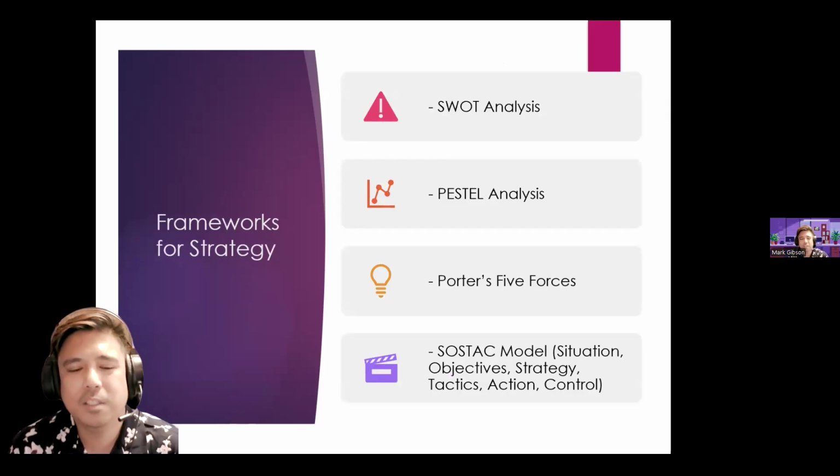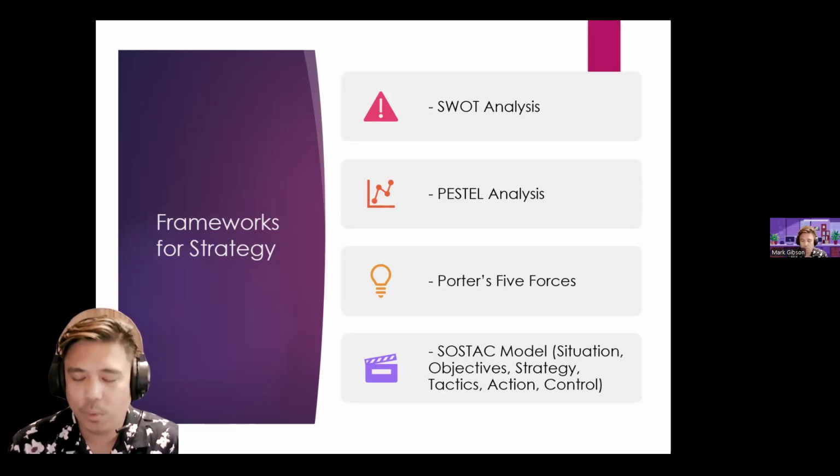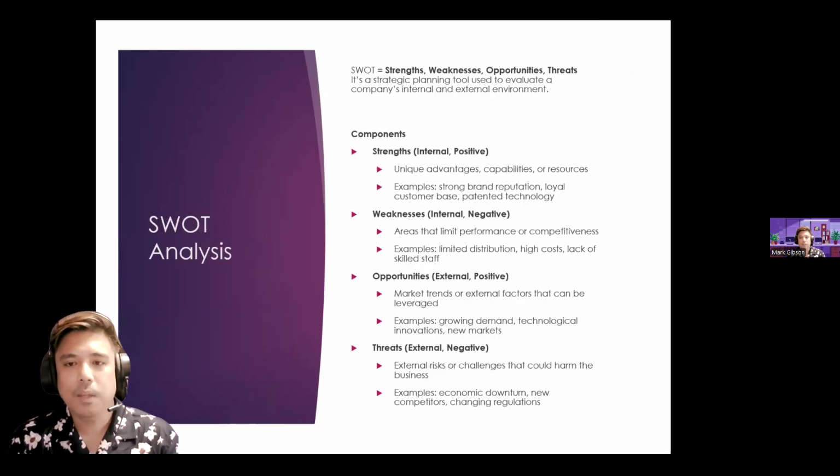Okay, class. So let's look at the different frameworks for strategy. Earlier we looked at the SWOT, PESTEL, and Porter's Five Forces, and then we have this SOSTAC model: situation, objective, strategy, tactics, action, and control. So let's look at each of them.